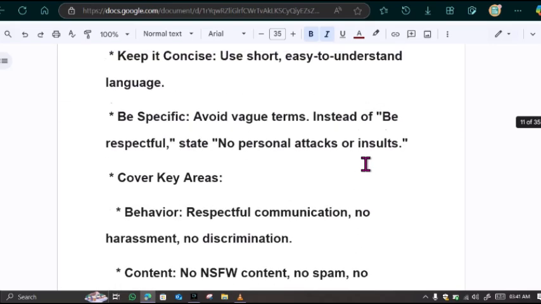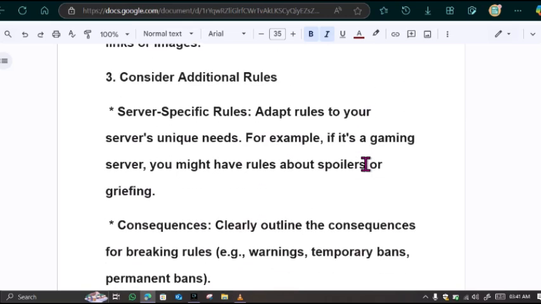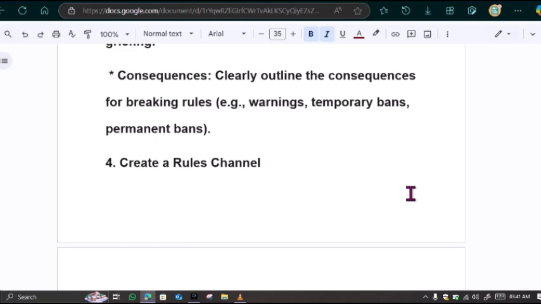Once you're through with formulating the core rules, the next thing you need to do is to consider additional rules. We have the server-specific rules. That is, adapt your rules to your server's unique needs. For example, if it's a gaming server, you might have rules about spoilers or griefing. Also, clearly outline the consequences for breaking those rules, e.g. warnings, temporary bans or permanent bans.